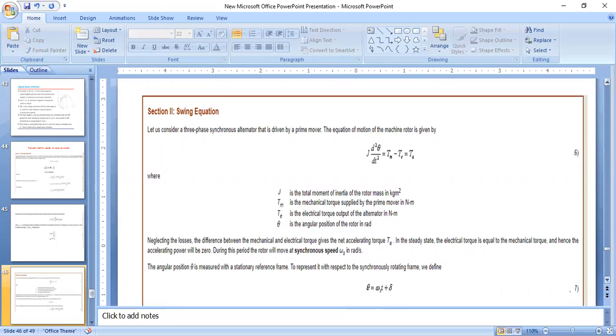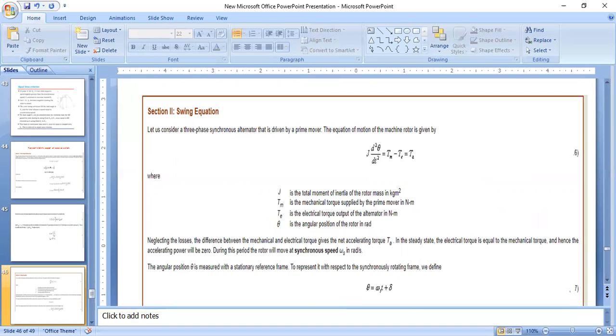The equation of motion of the machine rotor is given by J d square theta by dt square equals Tm minus Te, that is equal to Ta, the average torque. J is the moment of inertia, Tm is the mechanical torque supplied by the prime mover, Te is the electrical torque output of the alternator, and theta is the angular position of the rotor in radians.